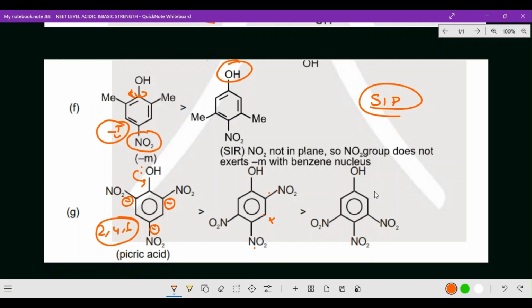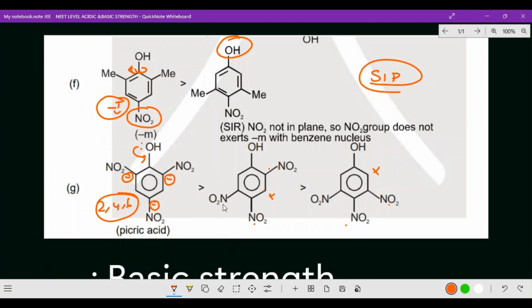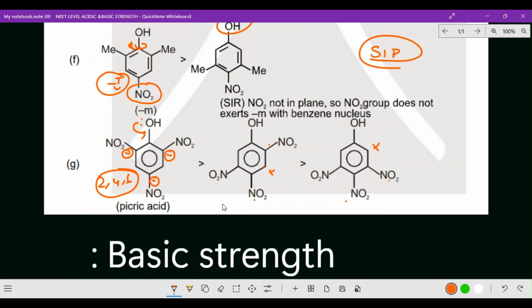And here there is no ortho position, meta and para. So that is the reason it is going to the least. I hope you got the clarity. And see, all these three nitro groups are there, but where the position takes place, that is very important. I hope all these aromatic compounds, that acidic strength, these are all the important questions. This is the way they'll be asking in such kind of questions. I hope you got the clarity related to these questions.